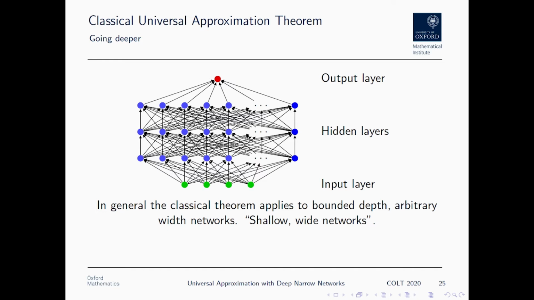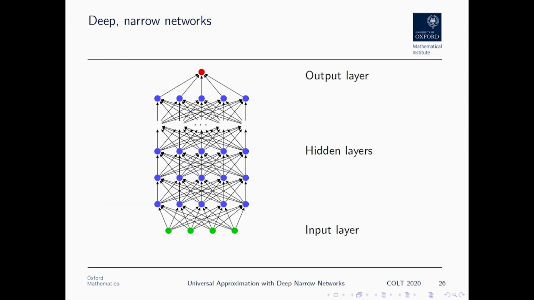Now, given this description, I think there's a natural question which the title of my talk rather gives away. That question is, what happens if we take all of these hidden neurons, all of these blue dots in the middle, and turn them all around? Instead of shallow wide, we have deep and narrow. This is really why I'm describing this as somehow transposed.